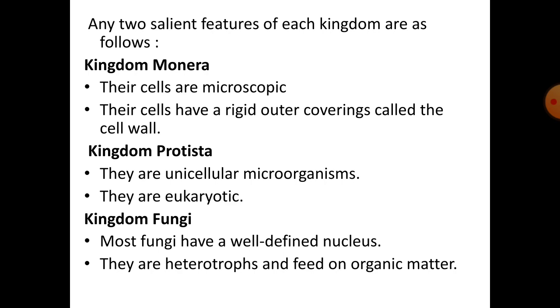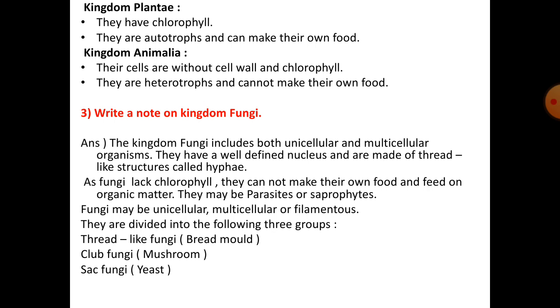Kingdom Monera. Their cells are microscopic. Their cells have a rigid outer covering called the cell wall. Kingdom Protista. They are unicellular microorganisms. They are eukaryotic. Kingdom Fungi. Most fungi have a well-defined nucleus. They are heterotrophs and feed on organic matter. Kingdom Plantae. They have chlorophyll. They are autotrophs and can make their own food. Kingdom Animalia. Their cells are without cell wall and chlorophyll. They are heterotrophs and cannot make their own food.